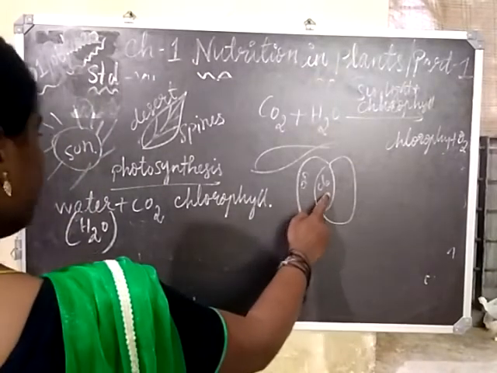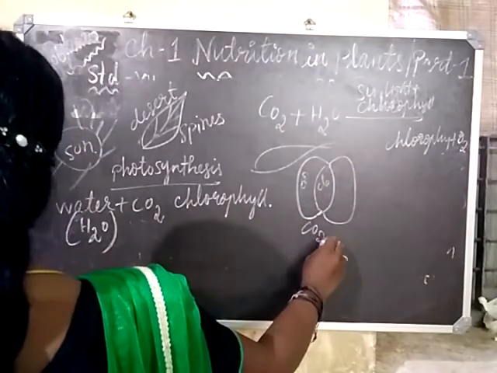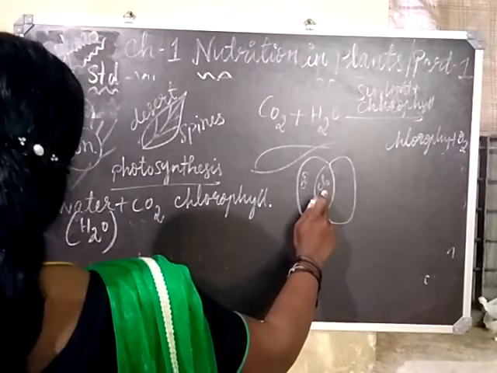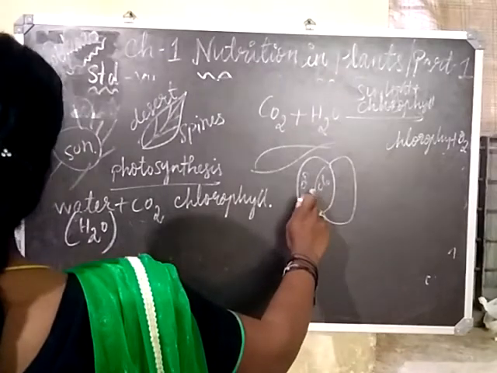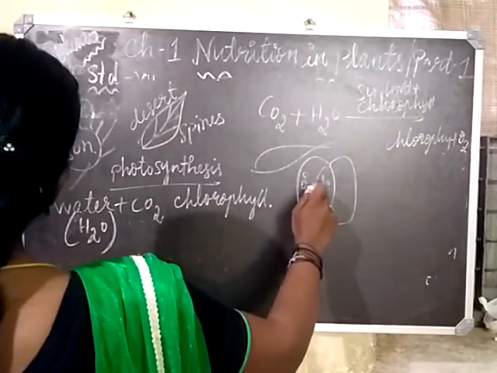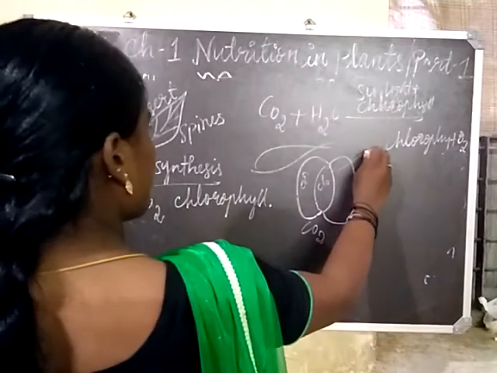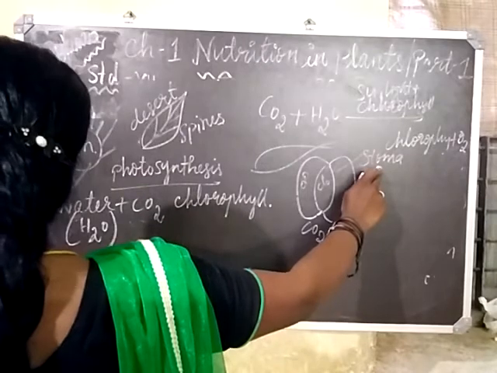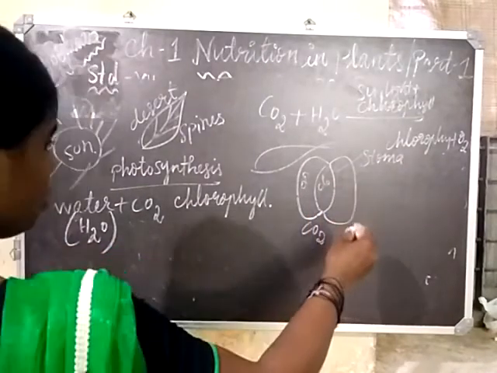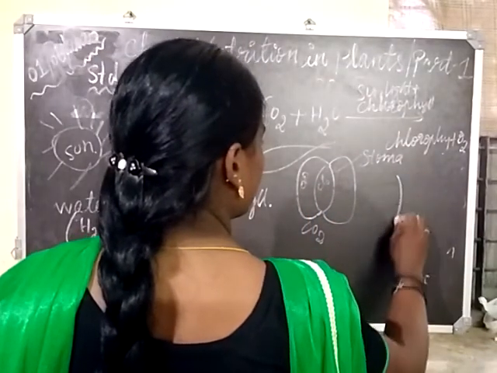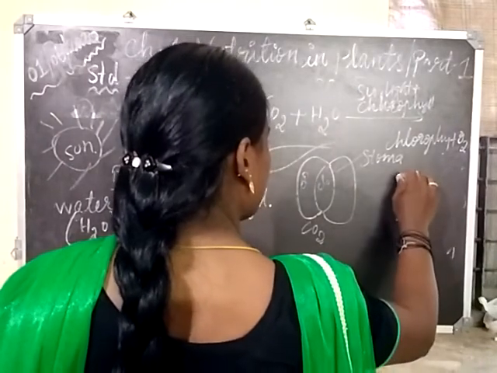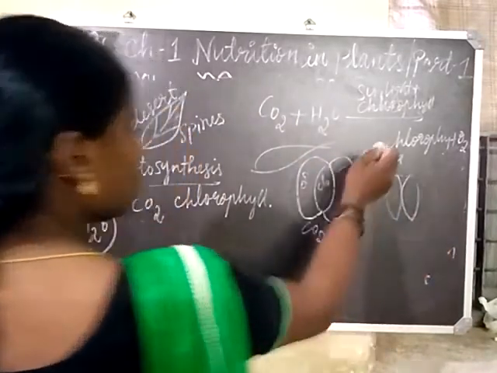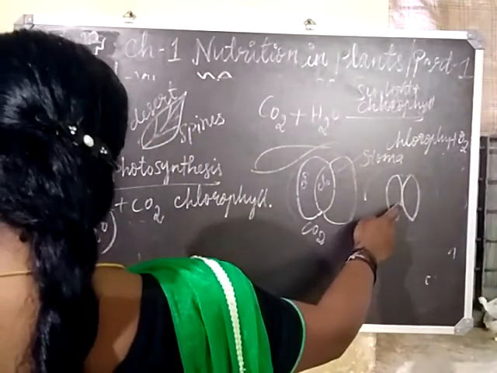When the stomata is taking carbon dioxide, it is open, the center part is open. Stomata is the plural of stoma. This is open, and this is the closed stoma.